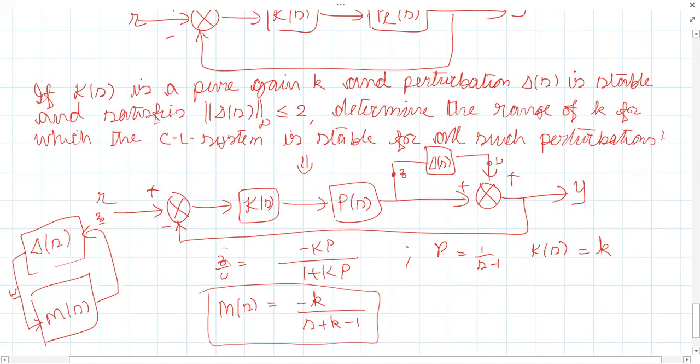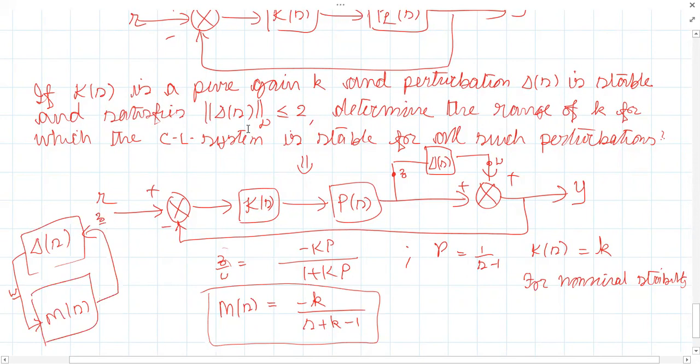How will you check nominal stability? Tell me. How can you check nominal stability? Come on, give me some idea. Left hand side poles. Left hand side poles, correct. So what should be the condition for nominal stability? When will you say the system is stable? If the poles are in the left half of the S-plane, right?